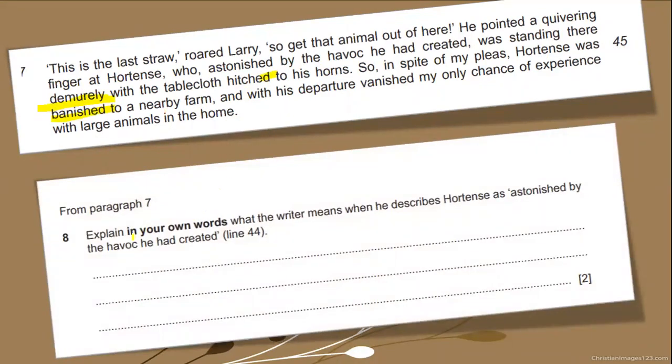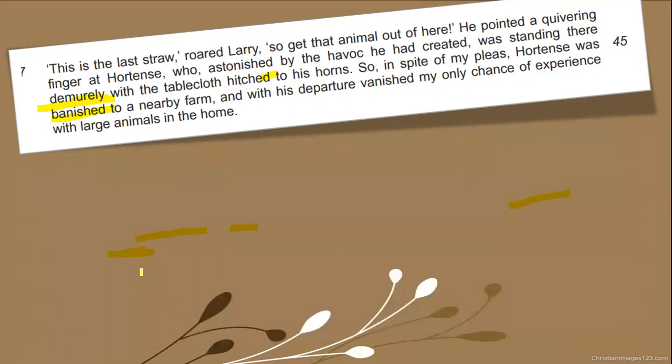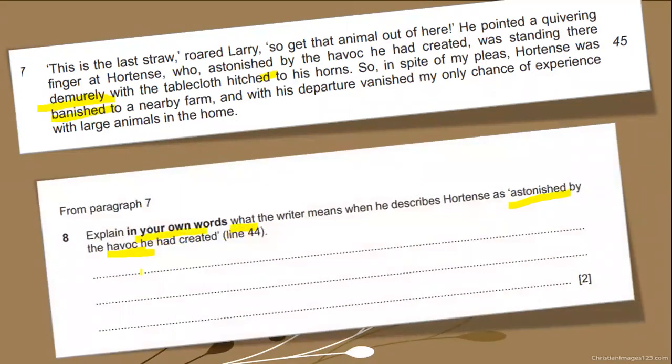So, explain in your own words what the writer means when he described Hortense as astonished by the havoc he had created. Look at the two words, havoc and astonished. So you have to describe what the writer means. What does the writer want to say here? So he was surprised, taken aback, amazed, and havoc means the trouble created by this animal. So here the keywords are havoc and astonished, which should be kept in mind while forming the answer.